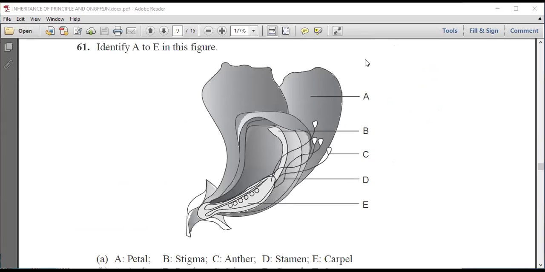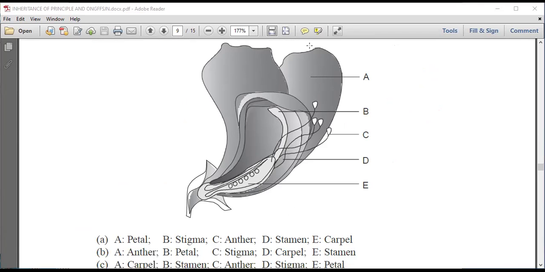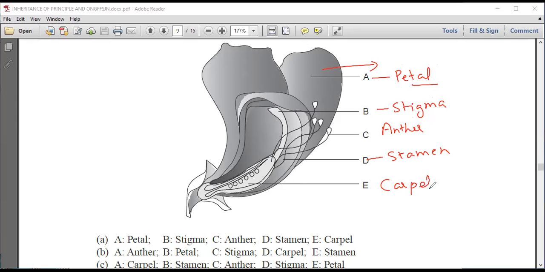Next question is, identify A to E in this given figure. We know A is the petal, B we know it is stigma, C we know it is anther, D is the stamen, and E we know it is carpel.